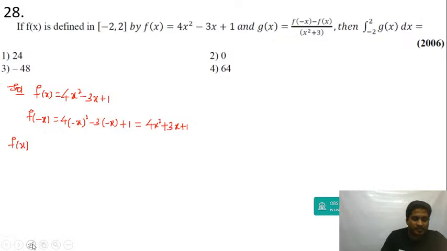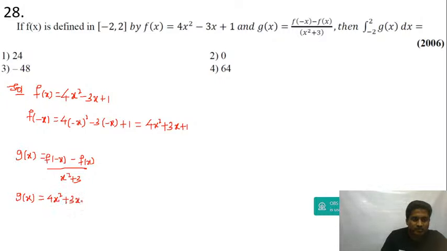Now, g of x is equal to f of minus x minus f of x, the whole divided by x square plus 3. Now f of minus x will be equal to 4x square plus 3x plus 1, minus f of x, which is 4x square minus 3x plus 1, and then the whole divided by x square plus 3.